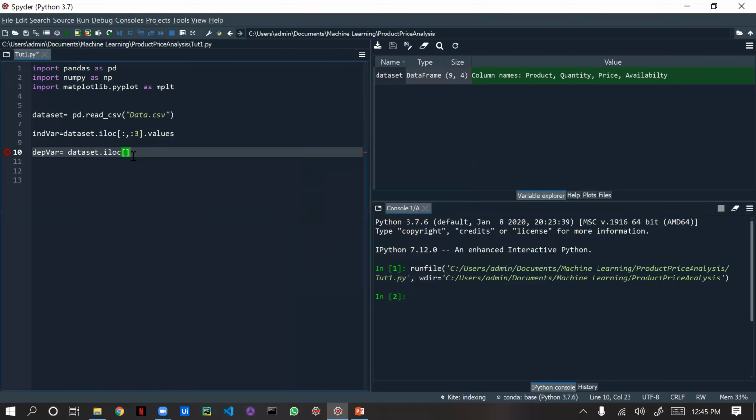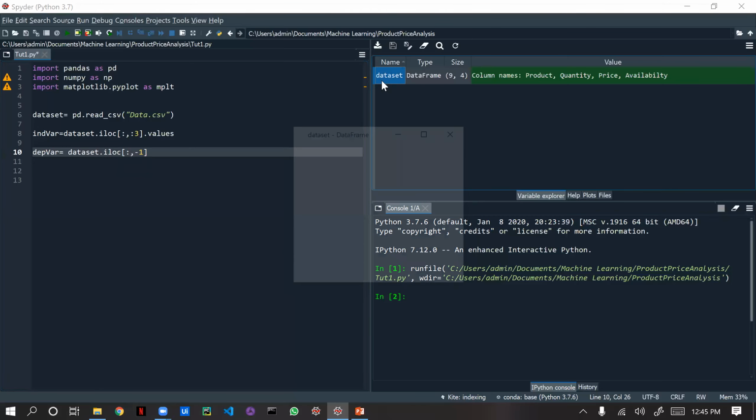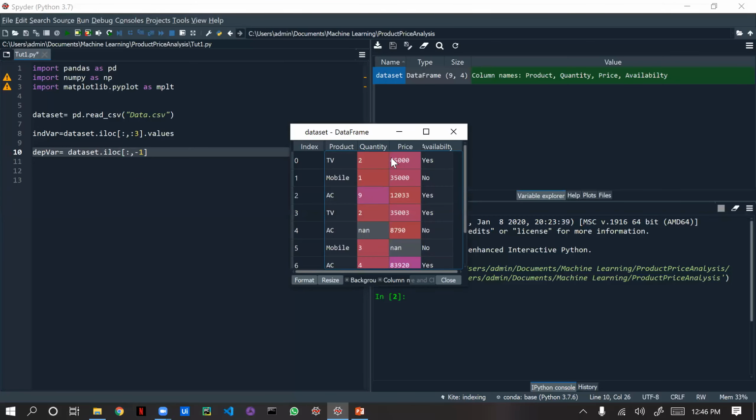That is constant, so we just give only a colon, and it will take all the rows. For getting the last column, just give -1 in the columns, meaning it will go till the last. I'm confusing myself, I think this is 0 1 2 3.